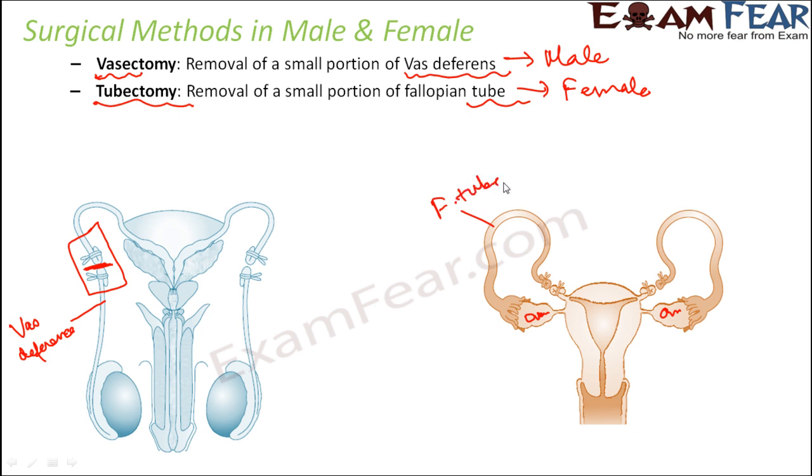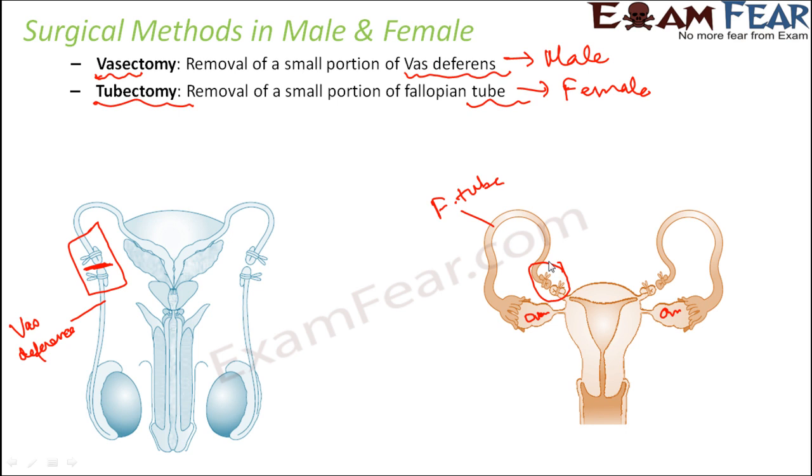In this picture you can see that the fallopian tube is also broken in between and then tied back. As a result, there is a disconnect. So even though an egg is released by the ovary, the egg cannot travel through the fallopian tube. Also, when the sperms enter, they will not be able to reach the egg because there is a disconnect in the fallopian tube.